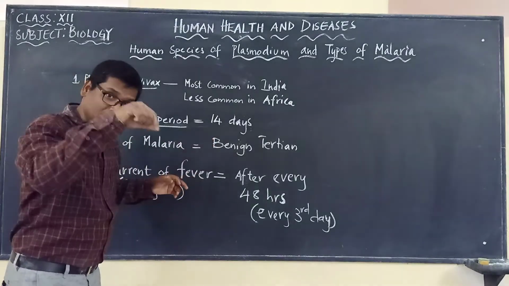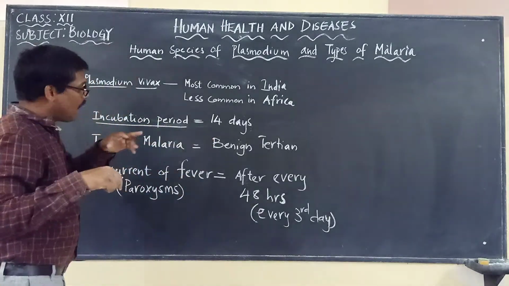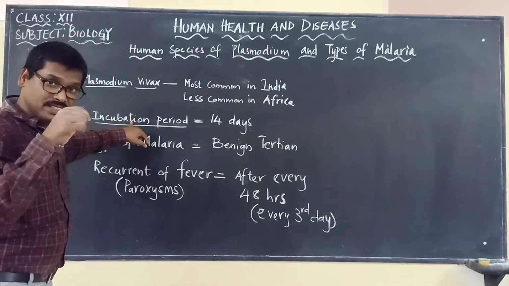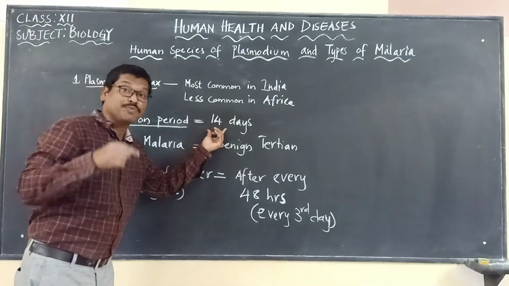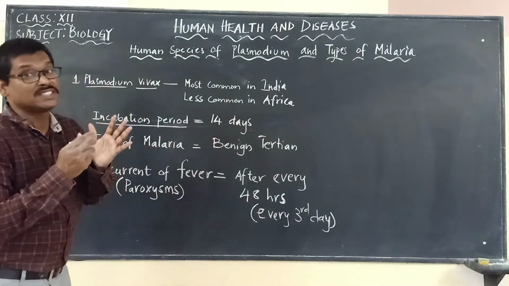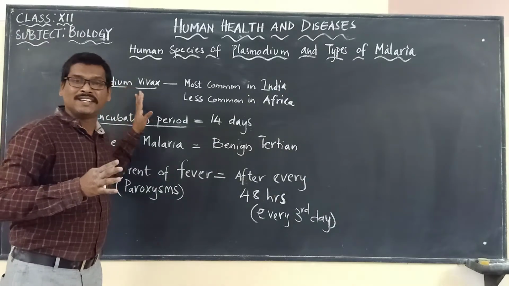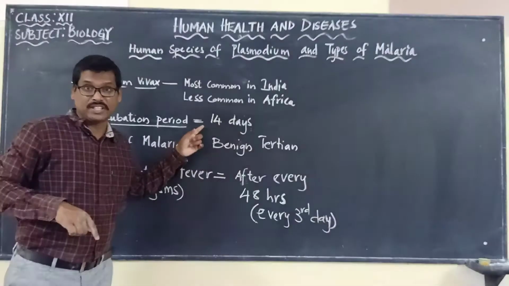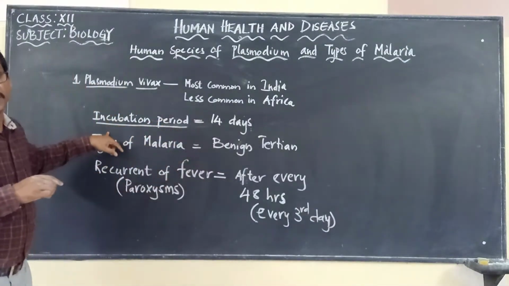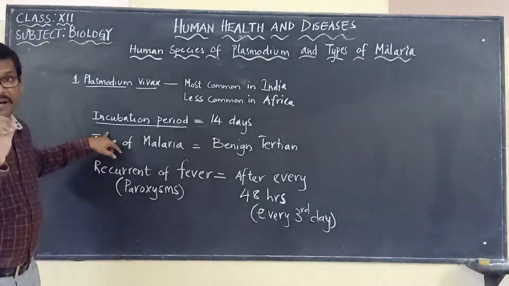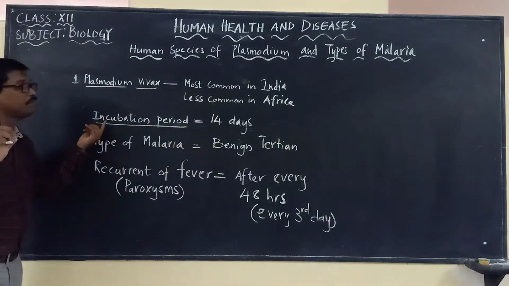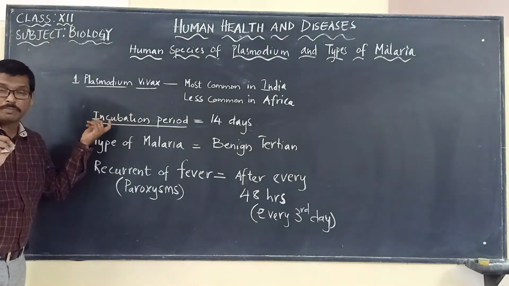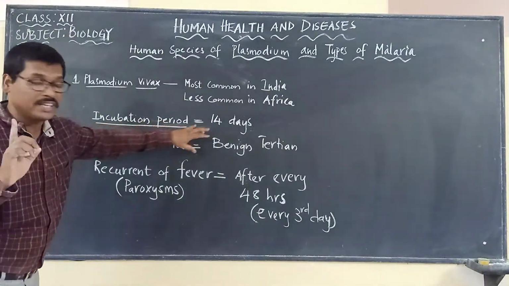So after the entry of this particular pathogen into the body, after 14 days, it will be showing the signs and symptoms of the malarial disease. So the incubation period of Plasmodium Vivax is 14 days, and this is very important for your objective part. Very important period. You have to keep in mind that is 14 days.